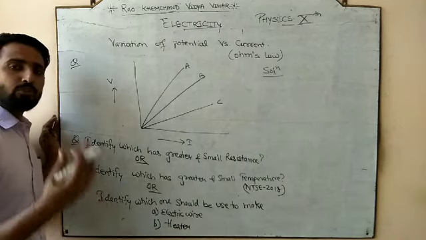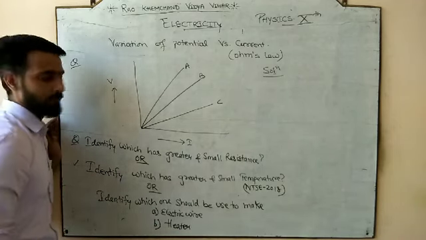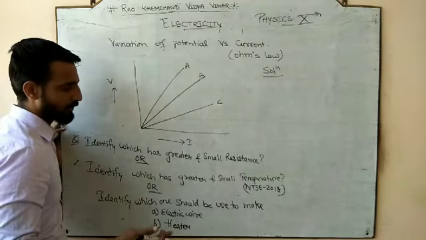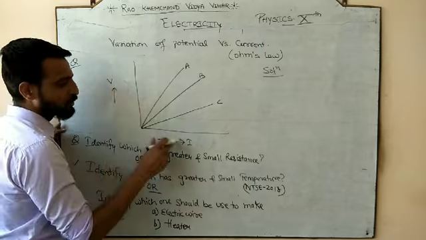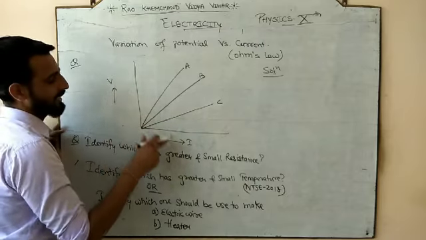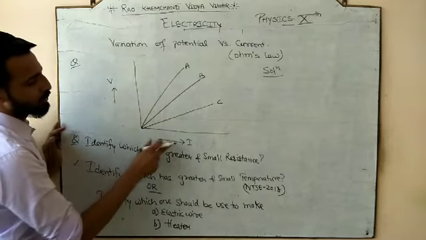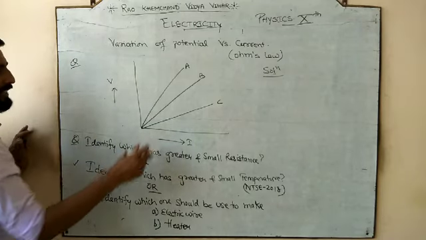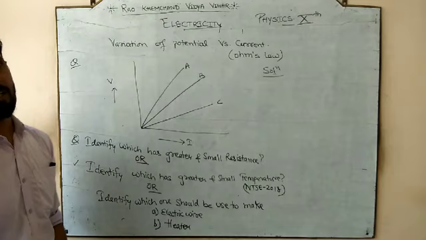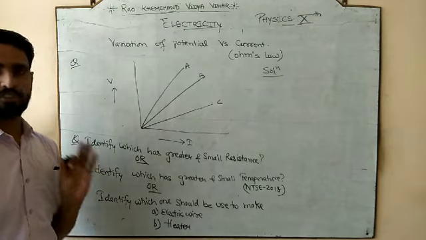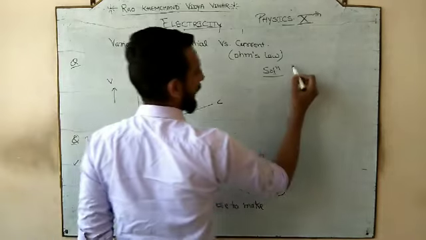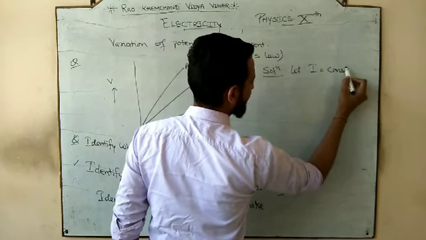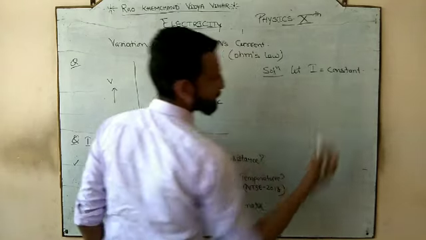So how to solve such a type of graphical problem? The best and most effective method that I will prefer is this: we have 2 functions, or you can say 2 variables on the 2 different axes. Out of these 2 variables, take any one variable as a constant. Let me take I as a constant. So I am taking current as a constant factor.